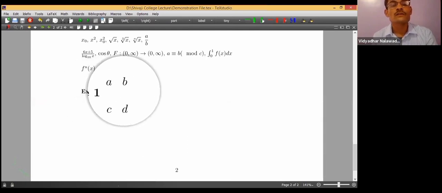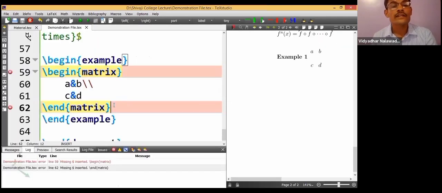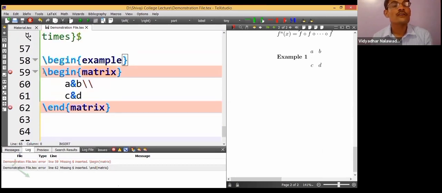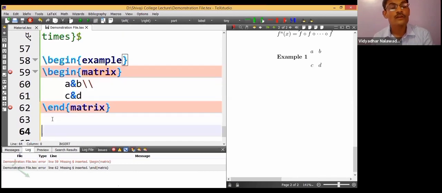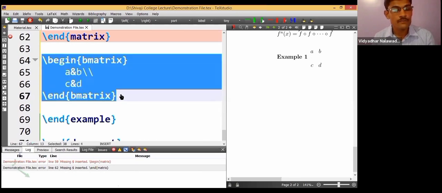Example, this one. Example 1. This is the first example. A, B, C, D. Okay. But there are no brackets over there. So if I put only matrix, it generates a matrix without any brackets. Now I'll copy paste it. Control C, Control V. And instead of matrix, I will type just b matrix, small b. If I type it here, it automatically gets typed here, b matrix.